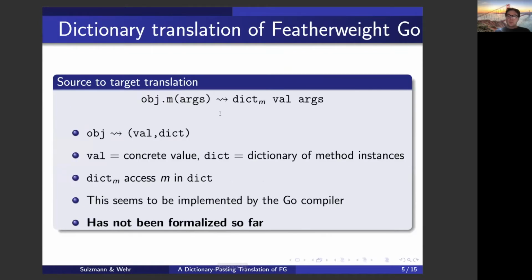The good thing is that the dictionary translation also applies to Go. What we can do is translate the object to a pair of values. Clearly we need the object value, but in addition to the object value, we find a dictionary. And in that dictionary, we find the corresponding method definitions that match the value. Now, when we have an overloaded method call, it's pretty easy to resolve that method call, because all we need to do is access the definition of M in the dictionary. This seems to be implemented by the Go compiler, but nobody has formalized it so far.